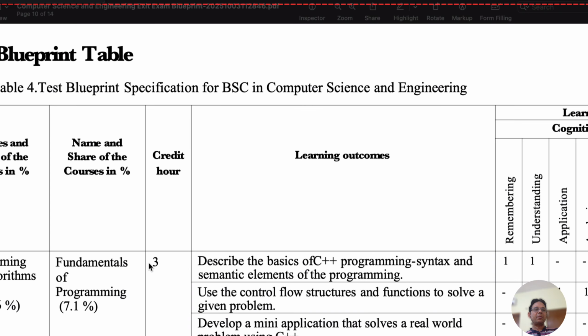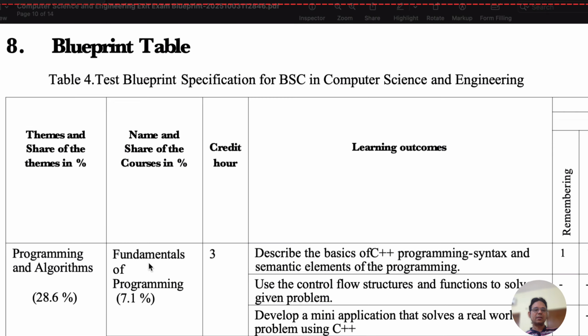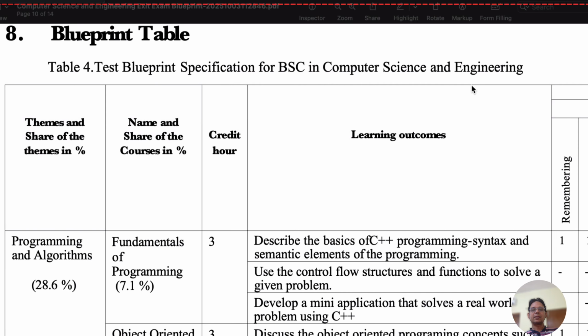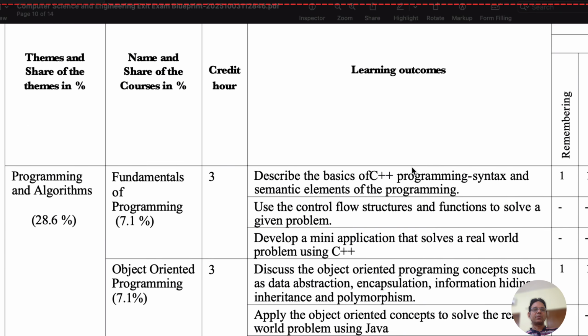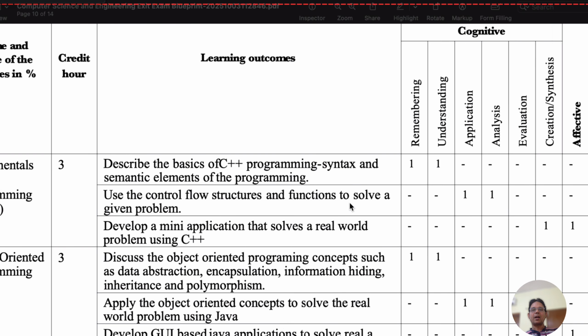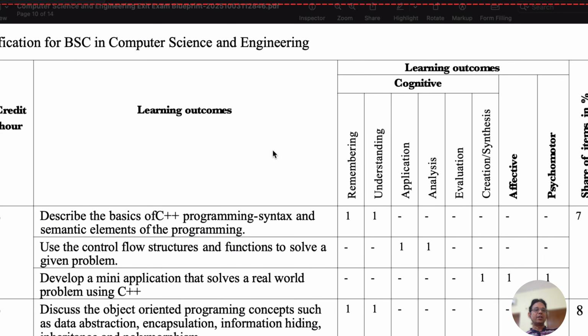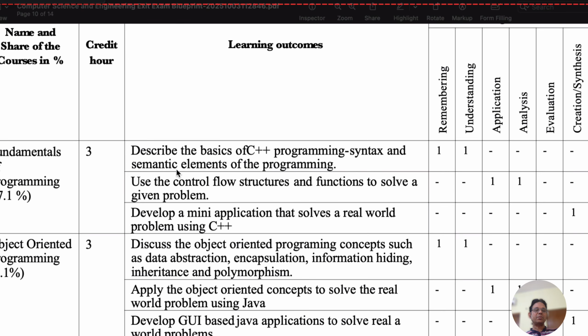And finally, we can see the blueprint tables for computer science engineering courses. So for computer science engineering courses, you can see here the learning outcomes for each course is highlighted according to the cognitive learning outcome. So cognitive learning outcome means how a student can grasp things or the measuring criteria based on remembering, understanding, application, analysis, evaluation, creation. So based on this, each course is highlighted with its learning outcomes.